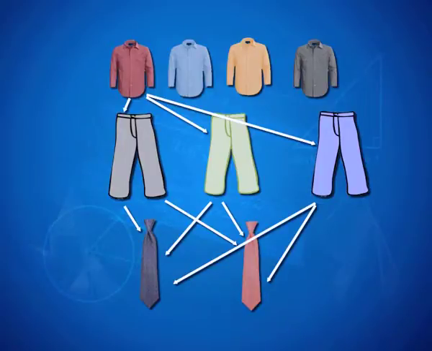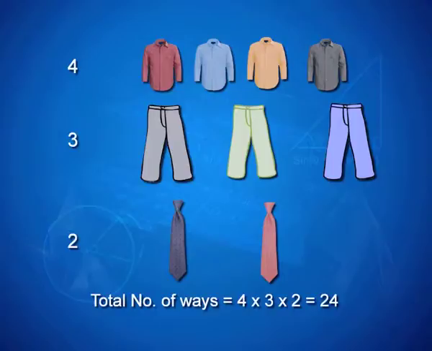So, what would be the total number of ways that the person gets dressed up? As of now, with the red shirt, there are 6 ways in which he can dress. Isn't that so? Now, looking back, what we are looking at is a possibility of 4 different shirts, 3 pants and 2 ties. And so, how many ways does he get dressed up? Well, for each shirt there are 6 ways, which was 3 into 2. So, with 4 shirts and 3 pants and 2 ties, the total number of ways a person can dress up will become 4 into 3 into 2, which is same as 24.